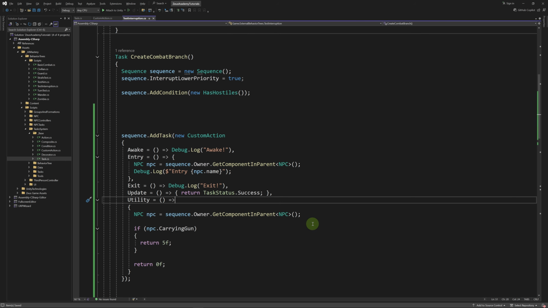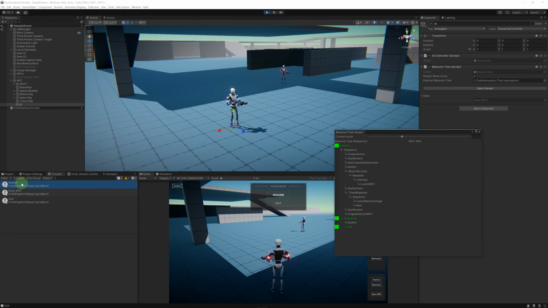So what this tells me is, like we did for the NPC action and NPC condition, we'll have to create a custom NPC action. If we run the game, we get an awake message here. We also get an entry and exit, which tells me that we probably have to revisit how the conditions work inside of composites, because the selector is still executing the sequence, even though its conditions are false.